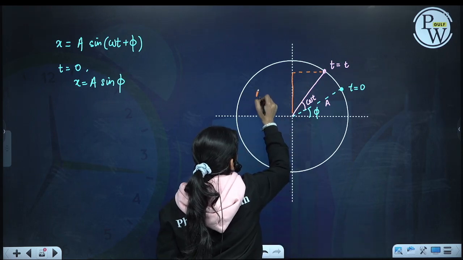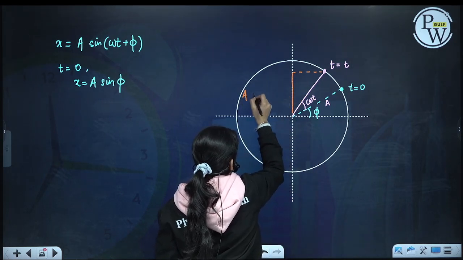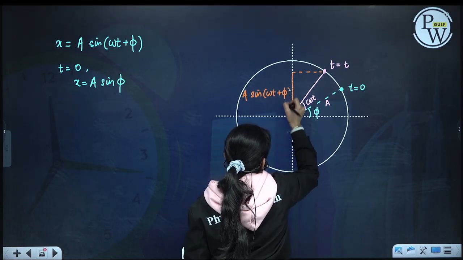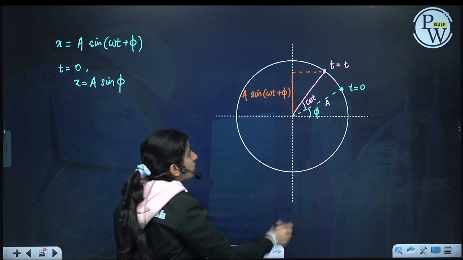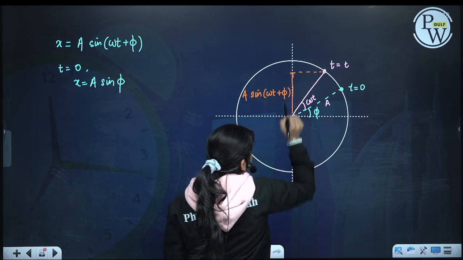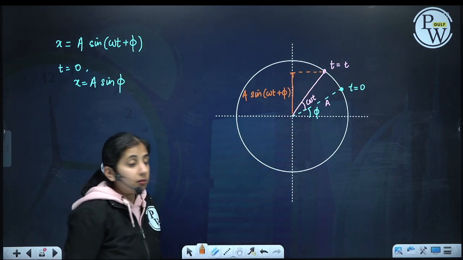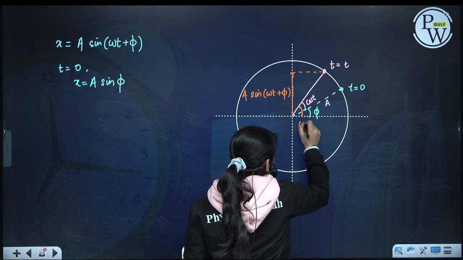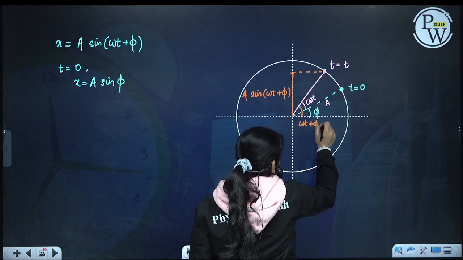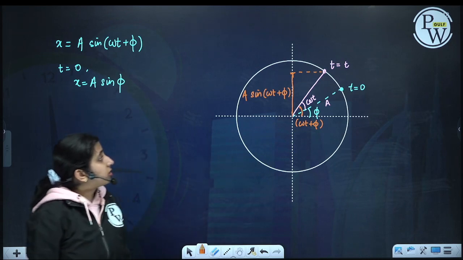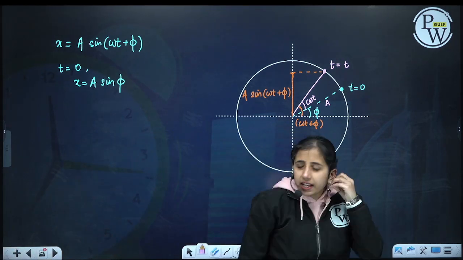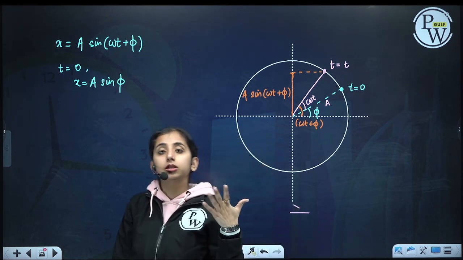This is equal to a sine omega t plus phi. This projection on the vertical axis is equal to a sine omega t plus phi, because the total angle will be omega t plus phi. So the projection will be a sine omega t plus phi. This is how we can represent any SHM by uniform circular motion.